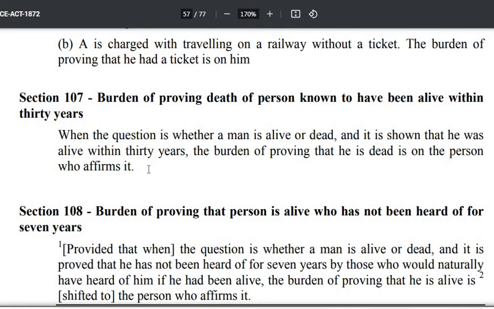पिछले 30 साल में कभी भी he gave the evidence that A was alive. Then thereupon the burden of proving that A is dead will lie upon whom? Y, the opposite party. So generally they are declaring a policy that if a person is found to be alive today, then in the next 30 years, if a suit is filed and a question is whether the person was alive or not, then he is deemed to be alive.